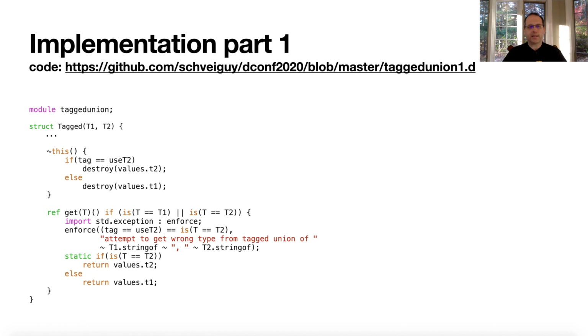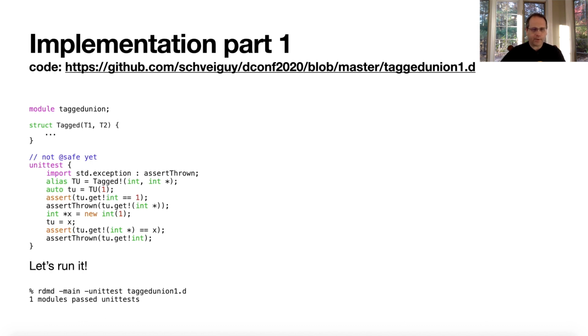And the get function gets out the value that was set. Now, if you try to get out the wrong value, it's going to throw an exception, as expected. And if you get out the right value, it just returns it based on what you pass in. Okay, so we have our module tagged union, we have our tagged structure, and we have a unit test.